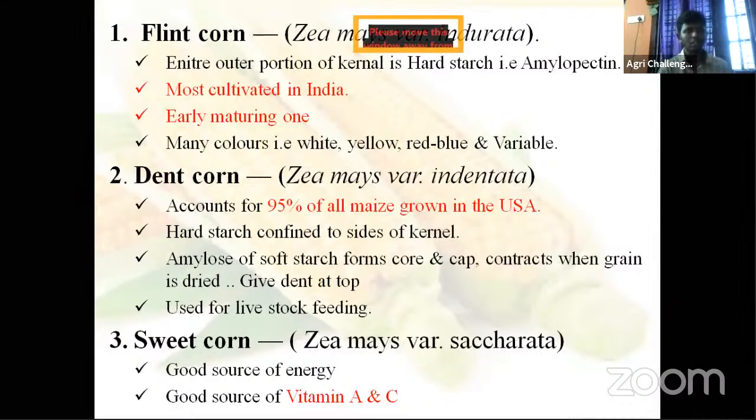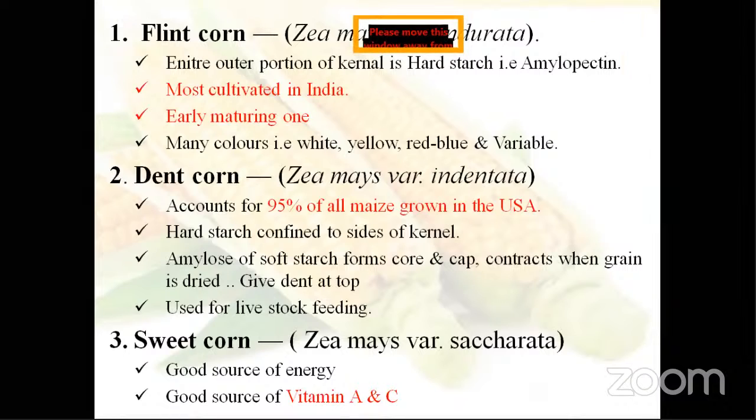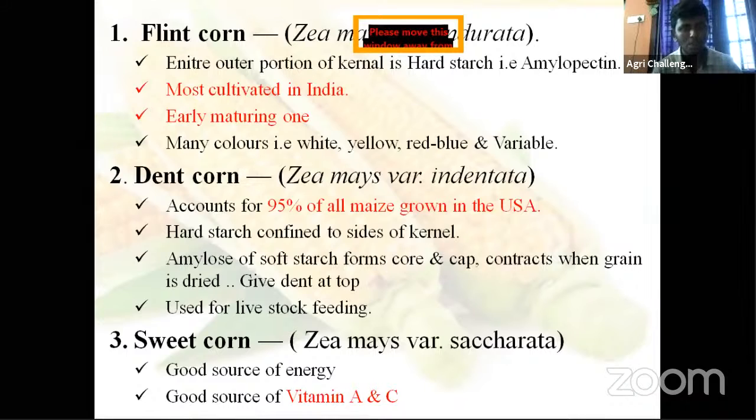Dent corn. What is the name? Indentata. Then it accounts for 95% of the total maize growing in USA, and in the world it accounts for how much percentage? 70.